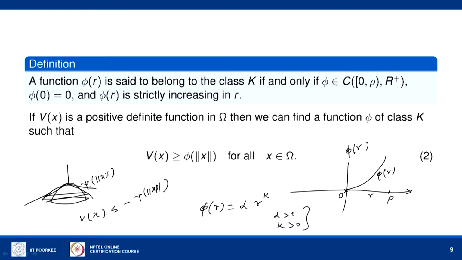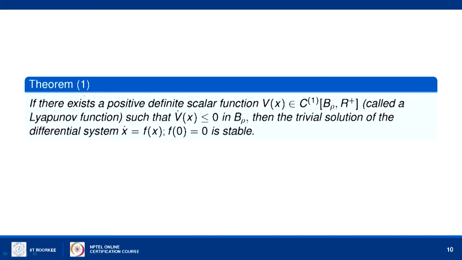So, for a negative definite function this is the property, for a positive definite function this is the property. Now we can prove the Lyapunov theorem.